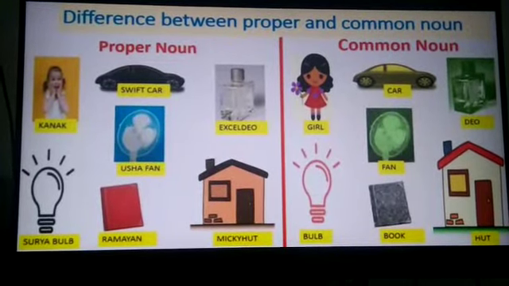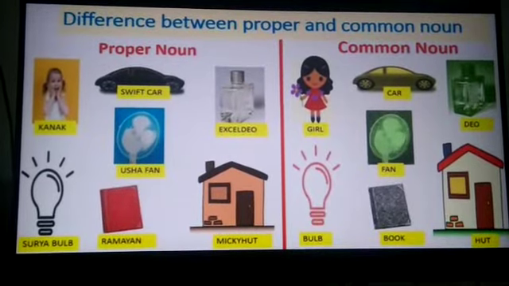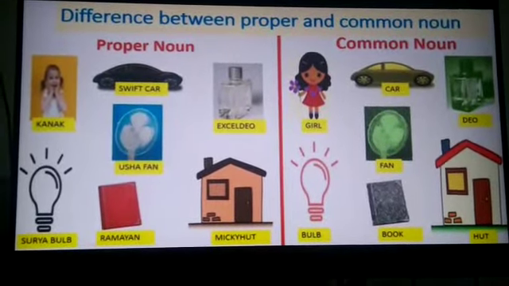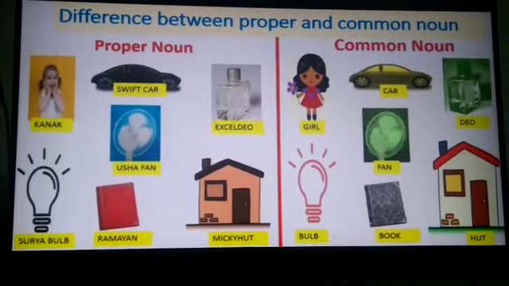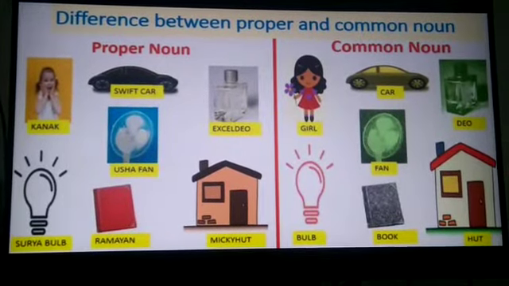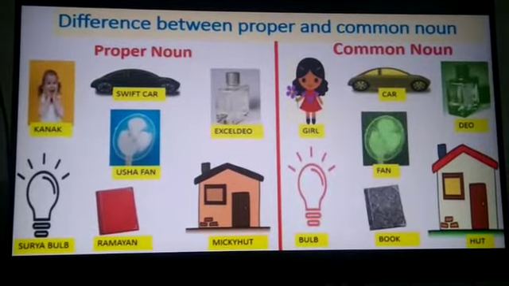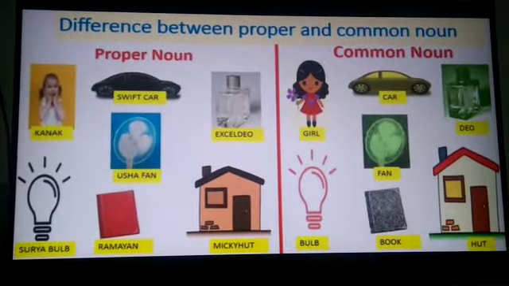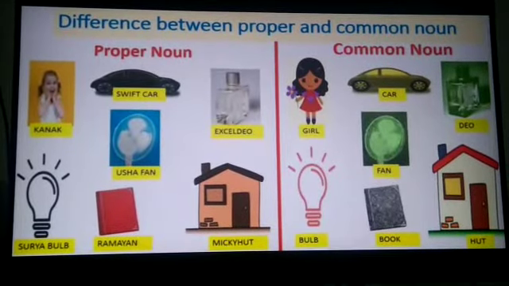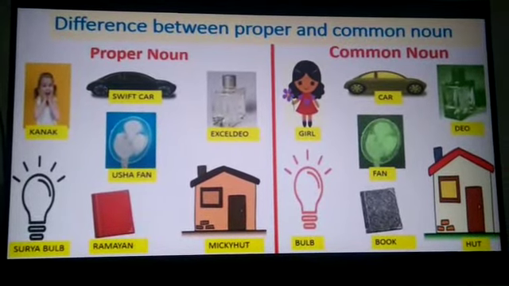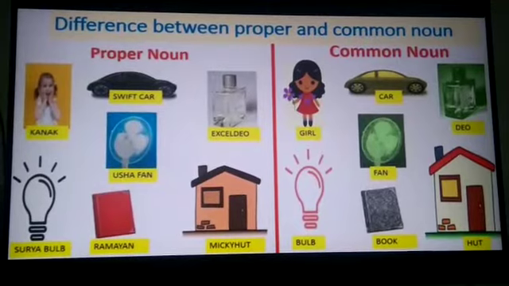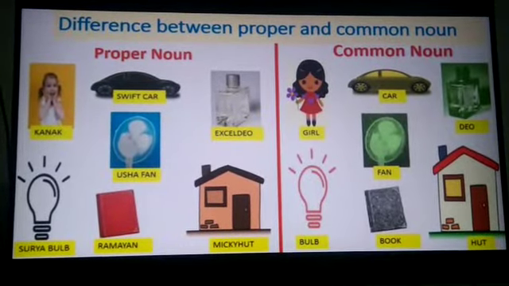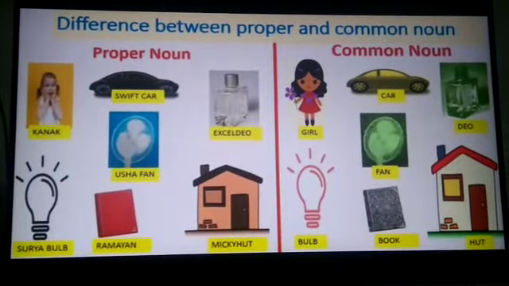The third one, XLDO. XLDO is the name of a DO, and DO is a common noun. Fourth one, Usha fan. Here the name of the fan is Usha, whereas fan is used as a common noun. The fifth one is Surya bulb. The bulb is a common noun, whereas the name of the bulb is given as Surya. So Surya is a proper noun.